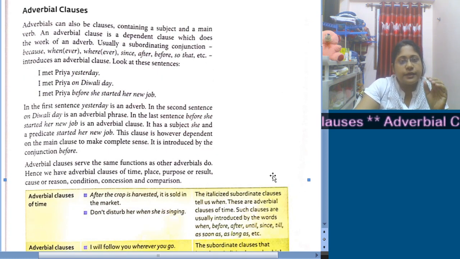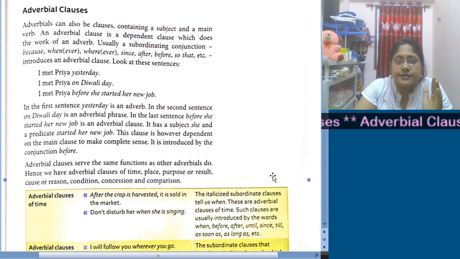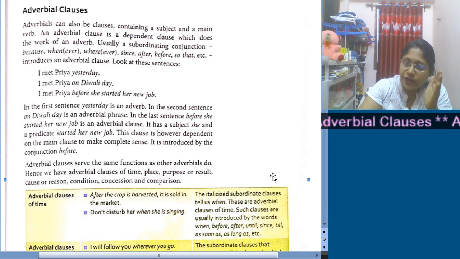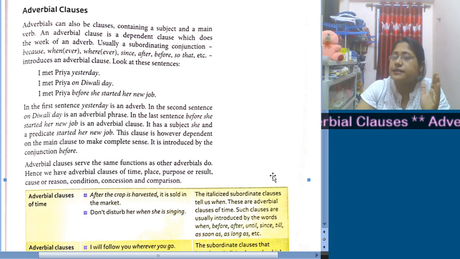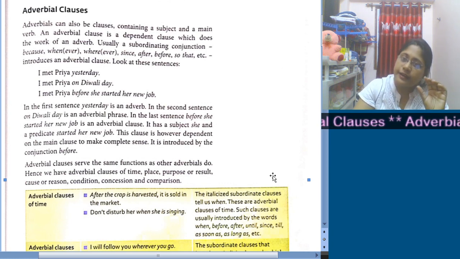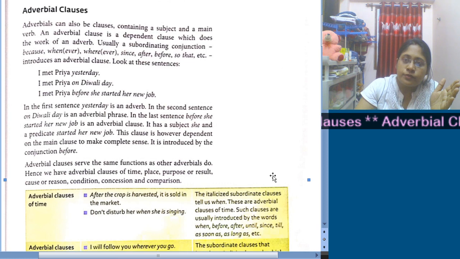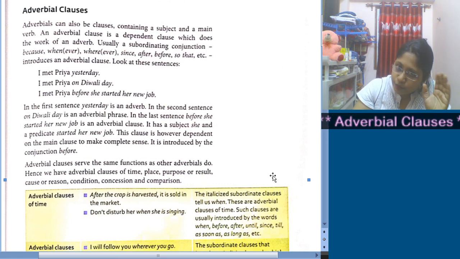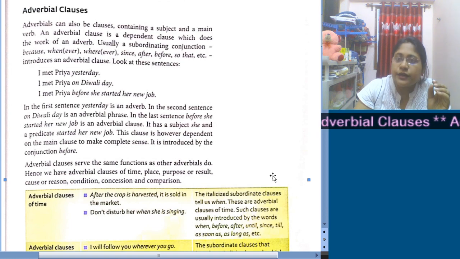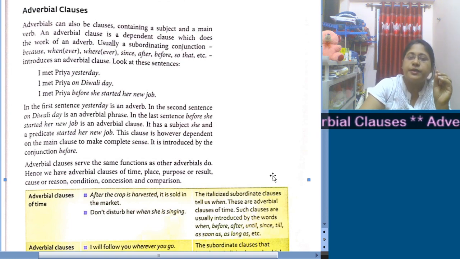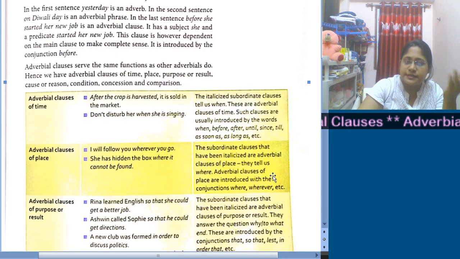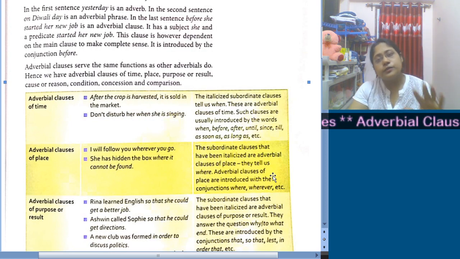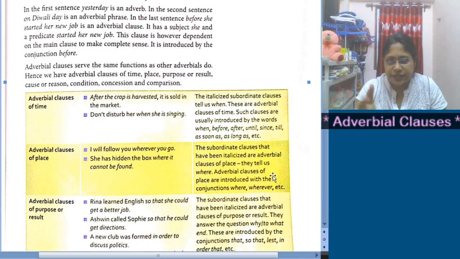Now how to recognize an adverbial clause? The subordinate part will definitely start with a word that is somehow dependent on the main verb along with the main clause, and it will be related to time, place, purpose, reason, concession, or such types of things.